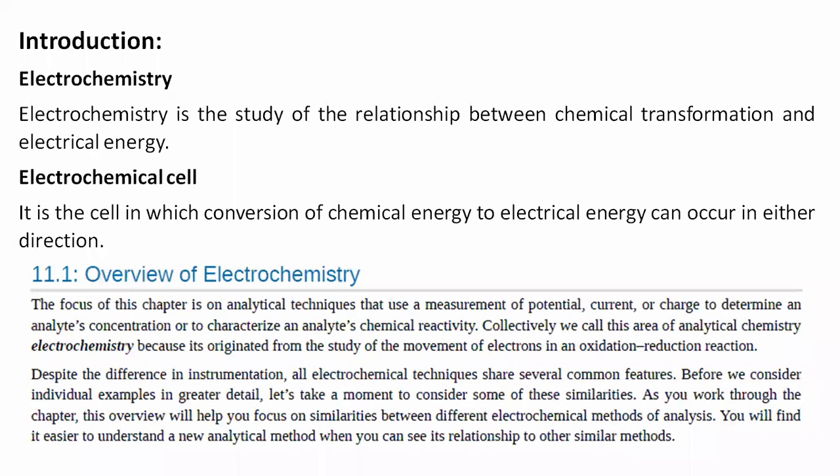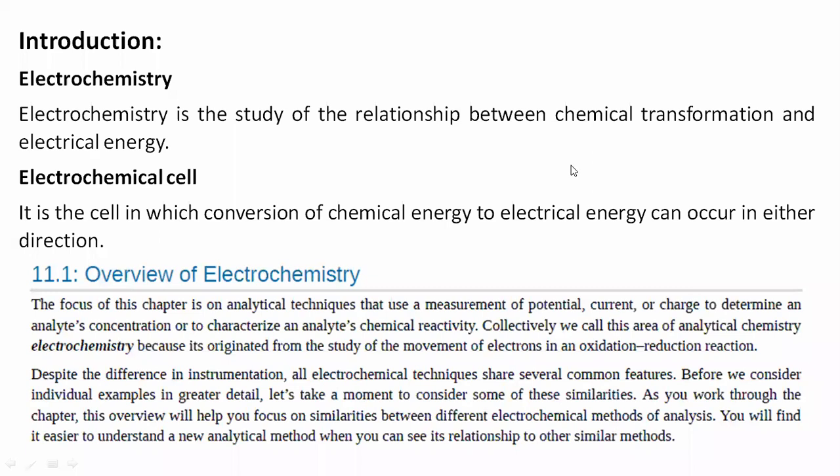Chemical transformation is nothing but any chemical reaction happening at that electrode. So this is a study of the relationship between those chemical reactions and electrical energy, and whether they generate any electrical signal by performing these reactions.